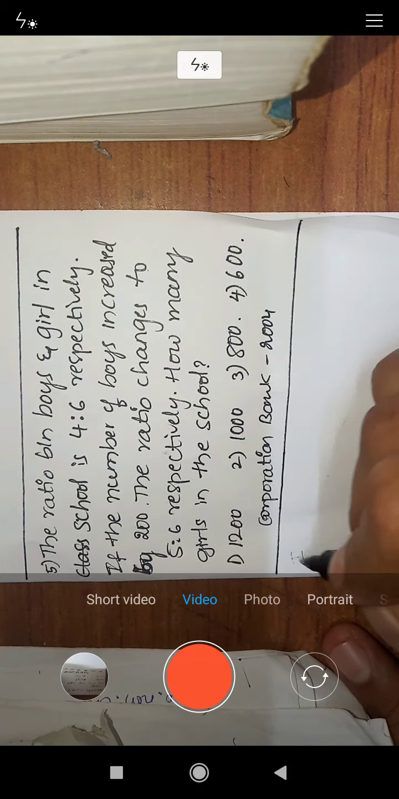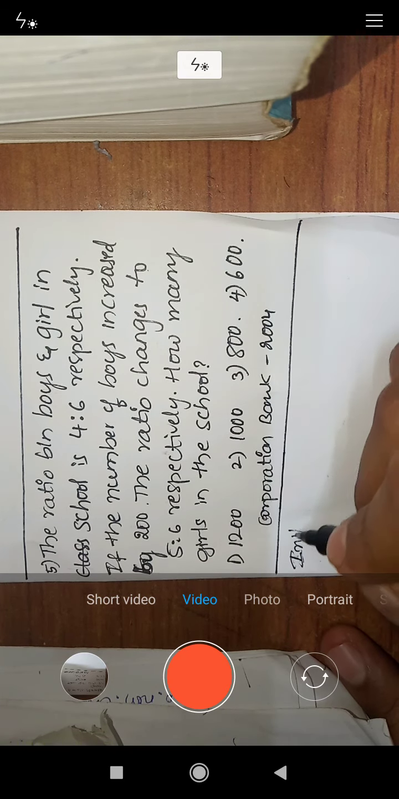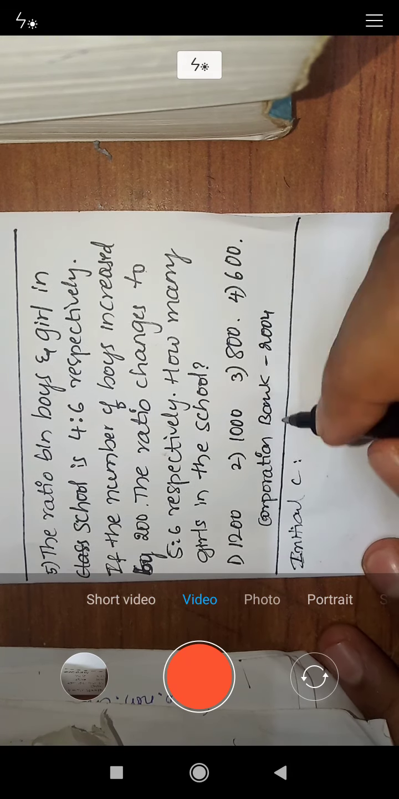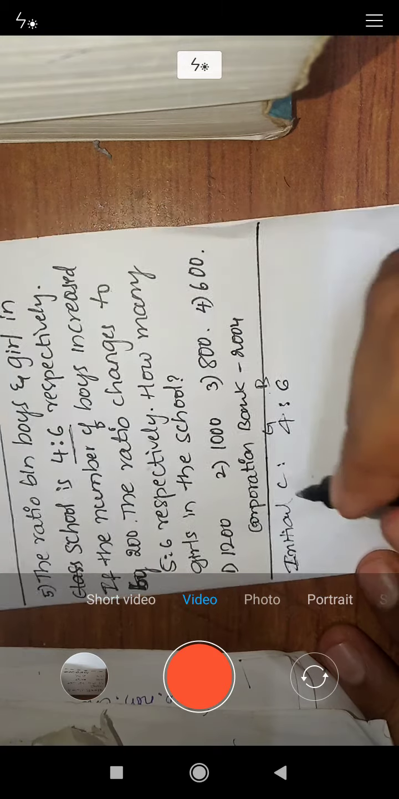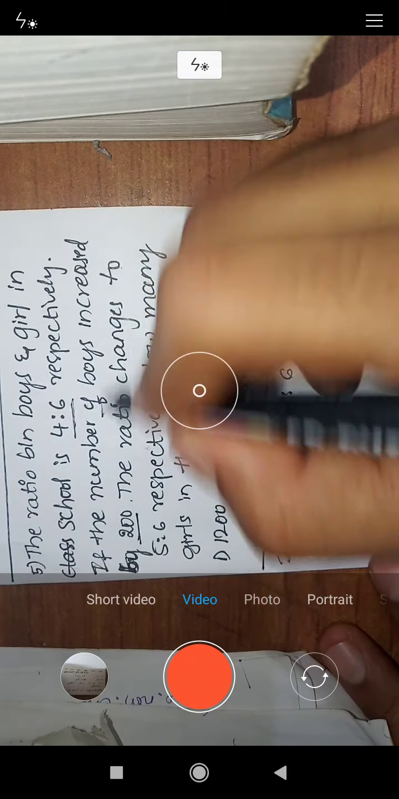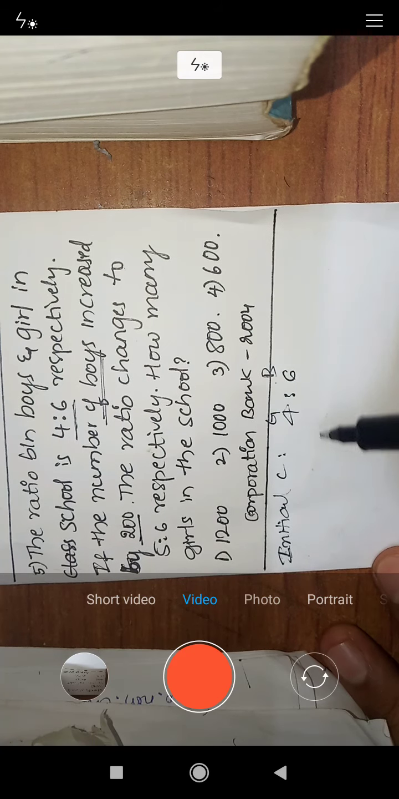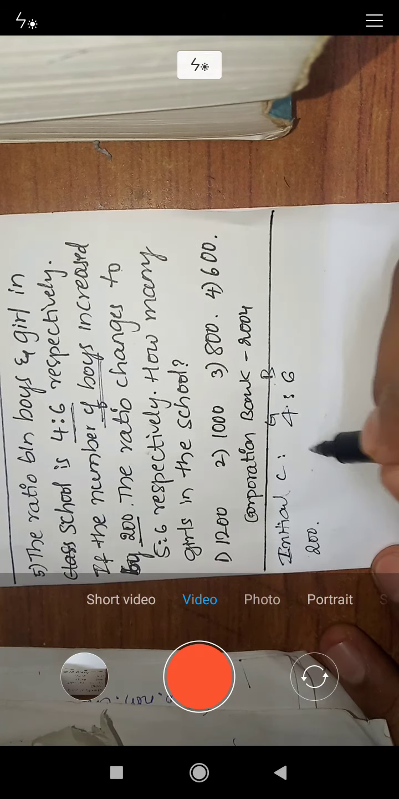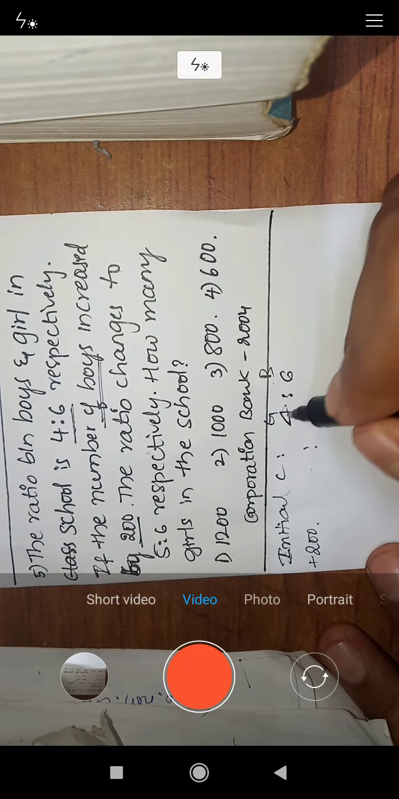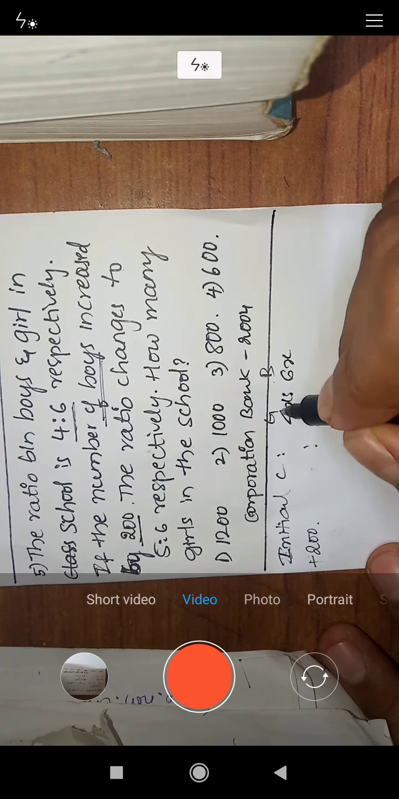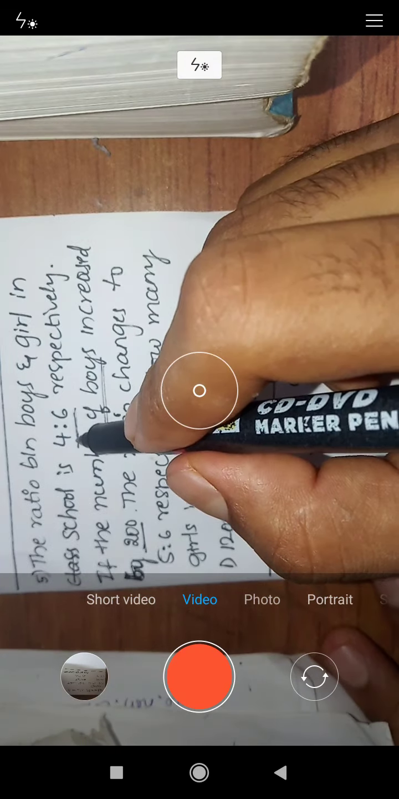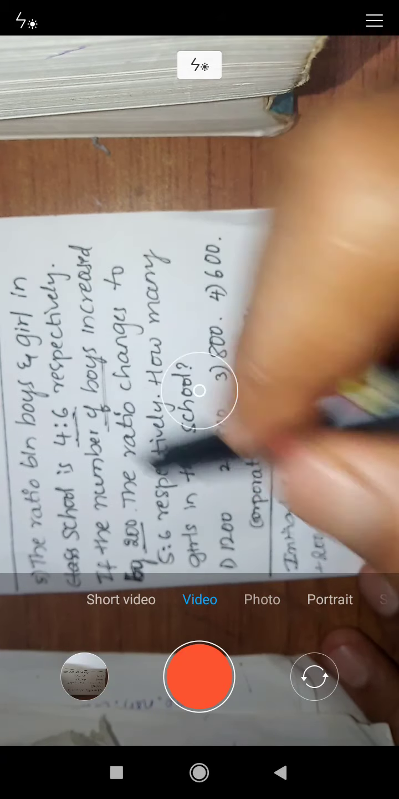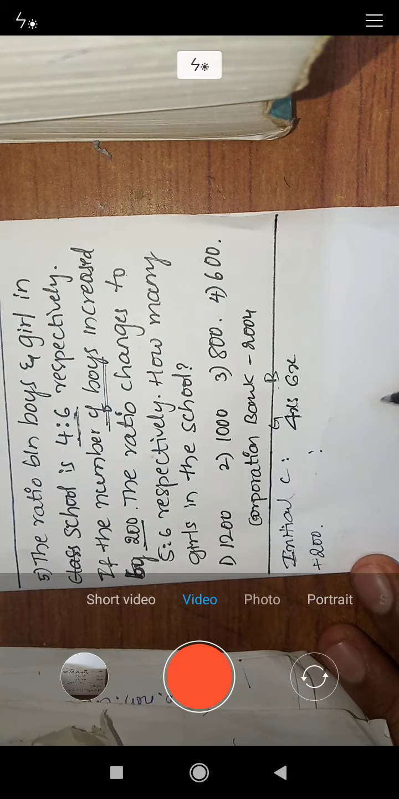Initial condition. The ratio of boys to girls is equal to 4:6. If the boys are increased by 200, the initial condition is for every 4 boys there will be 6 girls. It means that 4x is to 6x.